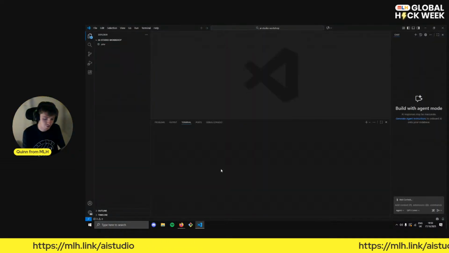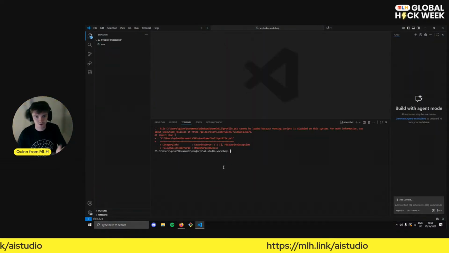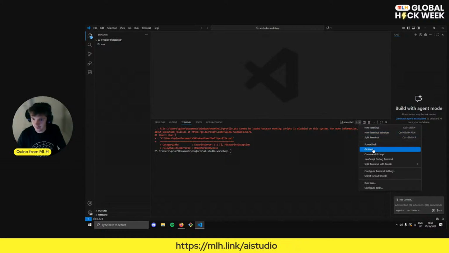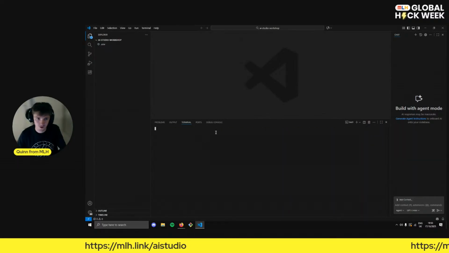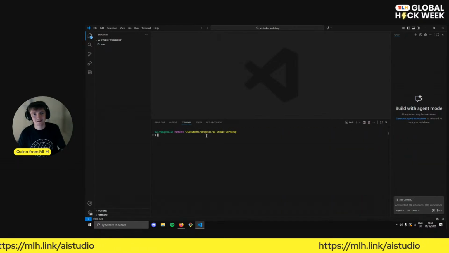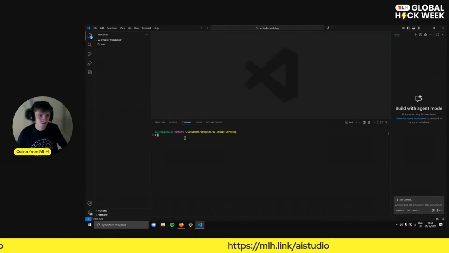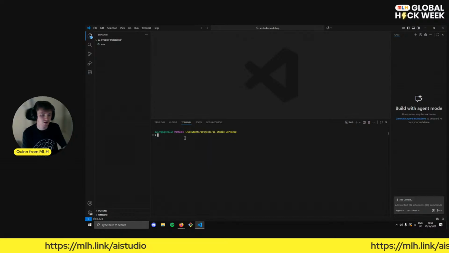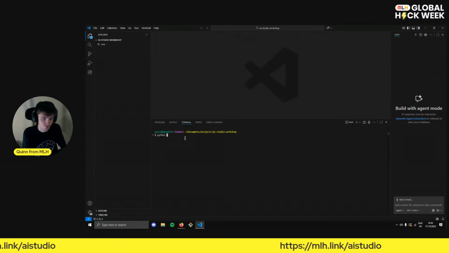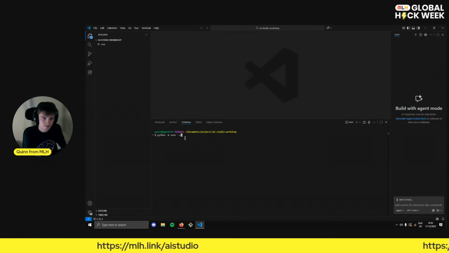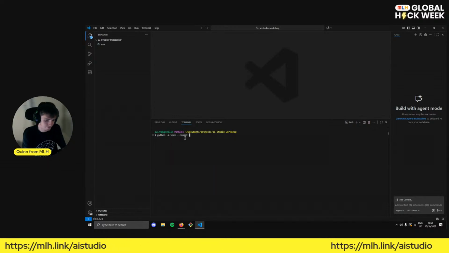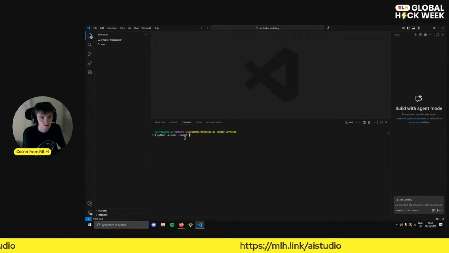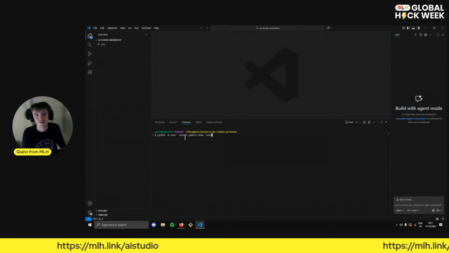The first thing that I'm going to do before running this installation command is open up a terminal, and I'm going to open up Bash terminal because that's my preferred terminal. Great. And we could just install things now, but it's going to install them just globally, and we don't really want that. So I'm going to create what's called a virtual environment, which will store the packages that we're going to put in. And I'm going to call it AI Studio. No, we'll call it the Gemini demo, the same as our API key. You don't have to. You can just call this whatever.